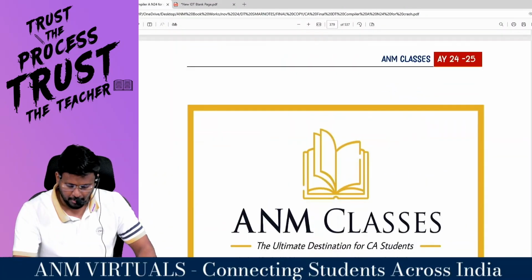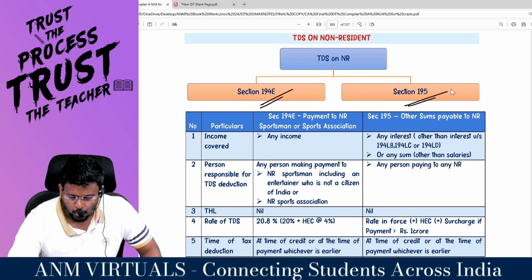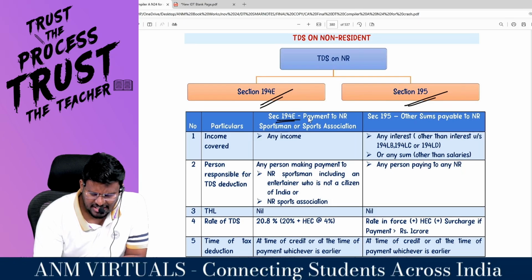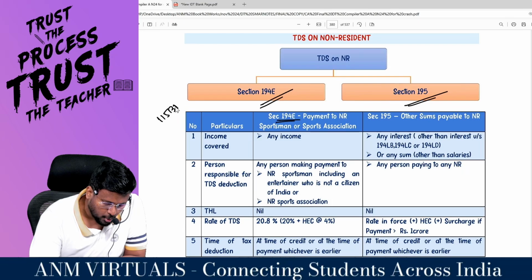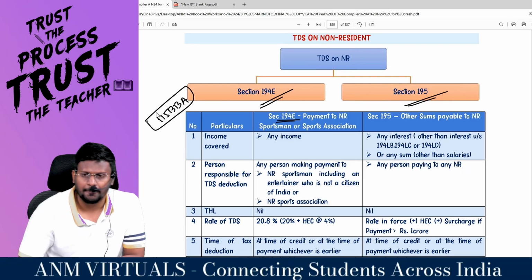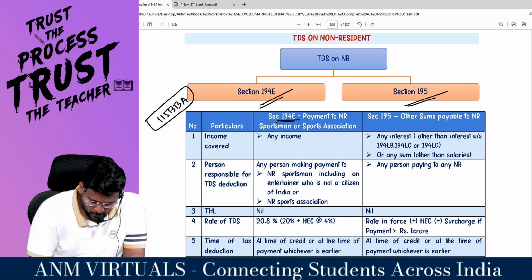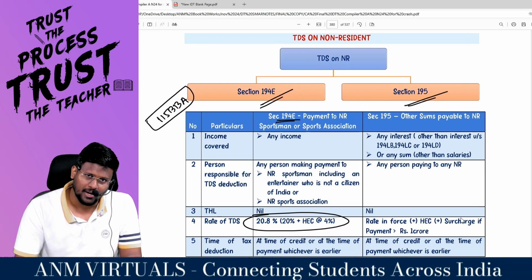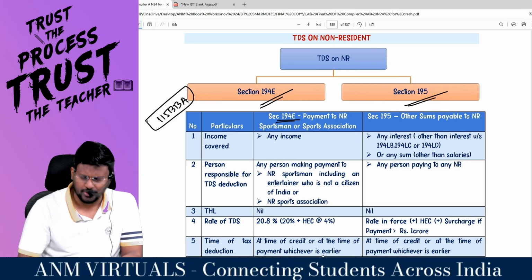The next family is TDS on resident, non-resident. You have 194E and 195. Sir, if you are a non-resident sportsman or non-resident sports association, in the non-resident part you would have discussed 115BBA. For 115BBA, the tax rate is 20%. That's why the rate of TDS is also 20%. Since the assessee is a non-resident, whenever you deduct TDS, you must deduct it increased by health and education cess at the rate of 4%. If surcharge is applicable, that also has to be applied.